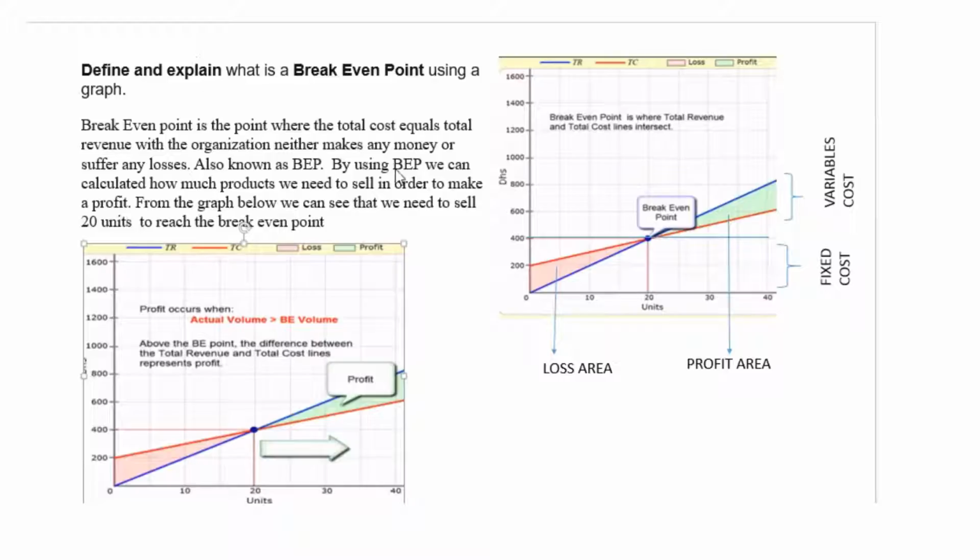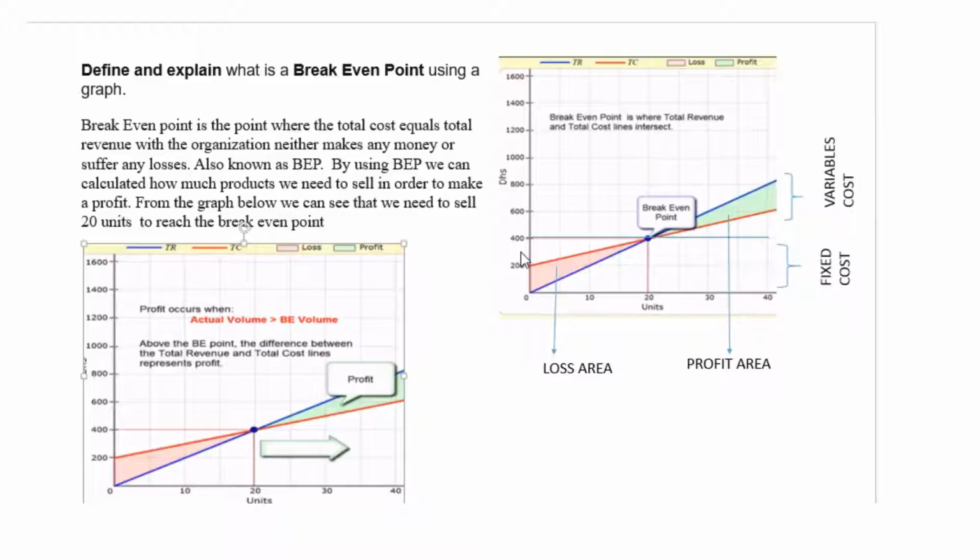By using the BEP, in short form, we can calculate how much product we need to sell in order to make a profit. From the graph below, we can see there are two lines here. In order to get the break-even point, your company will have to sell 20 units at $400. That is how you get to the break-even point.